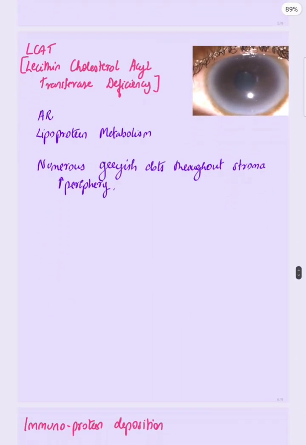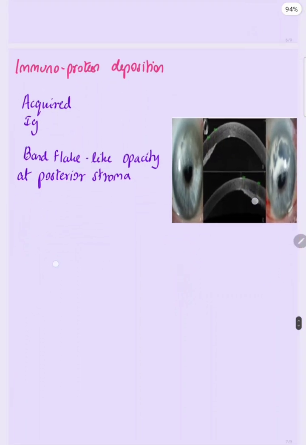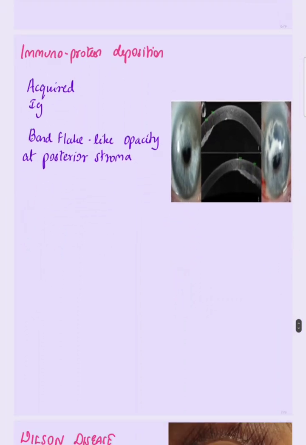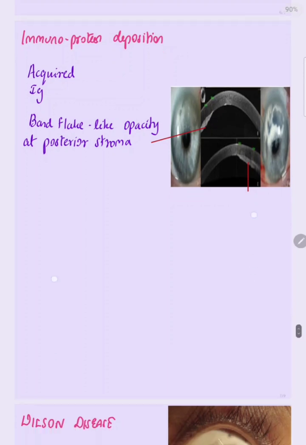Next is lecithin cholesterol acyl transferase deficiency. Inheritance is autosomal recessive. The pathology is in lipoprotein metabolism. In the cornea there will be numerous greyish dots throughout the stroma, often concentrated peripherally. Next is immune protein deposition. The inheritance is acquired. The pathology is any systemic disease that involves immunoglobulin. In keratopathy, there will be band shaped flake-like opacities at the posterior cornea. Here you can see the posterior cornea is involved, with band flake-like opacity at the posterior stroma.